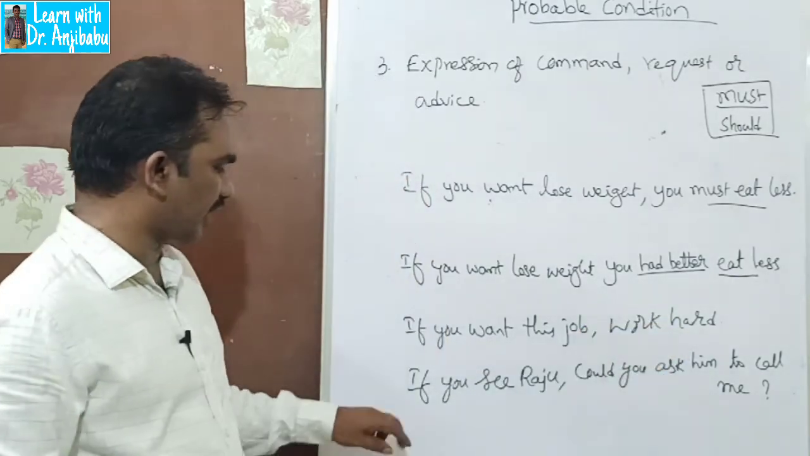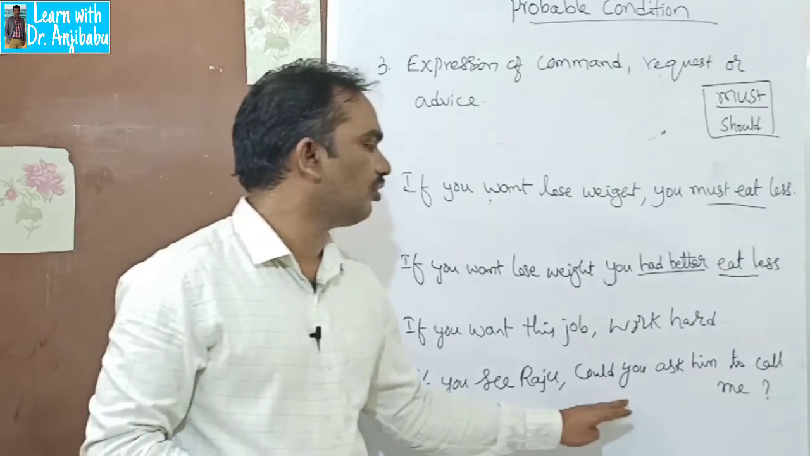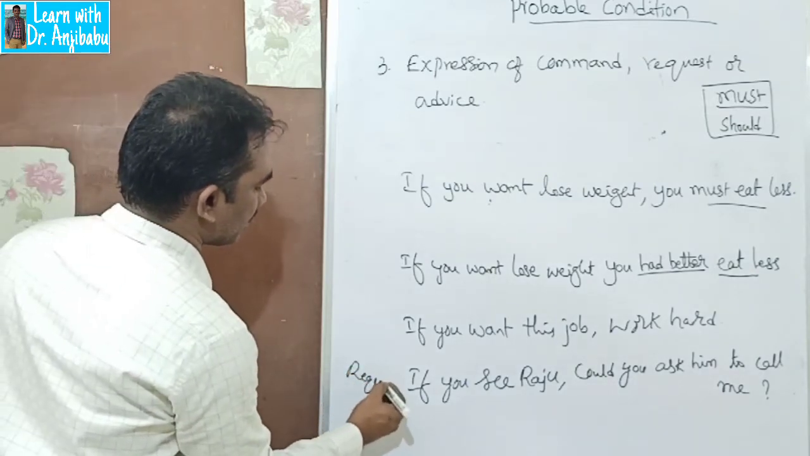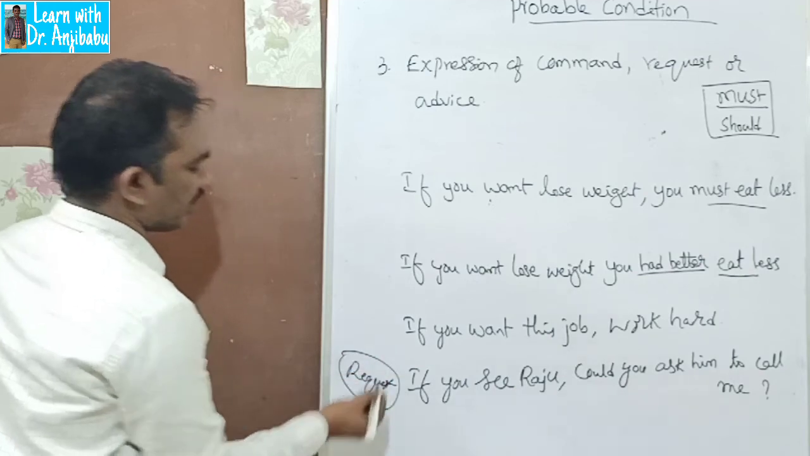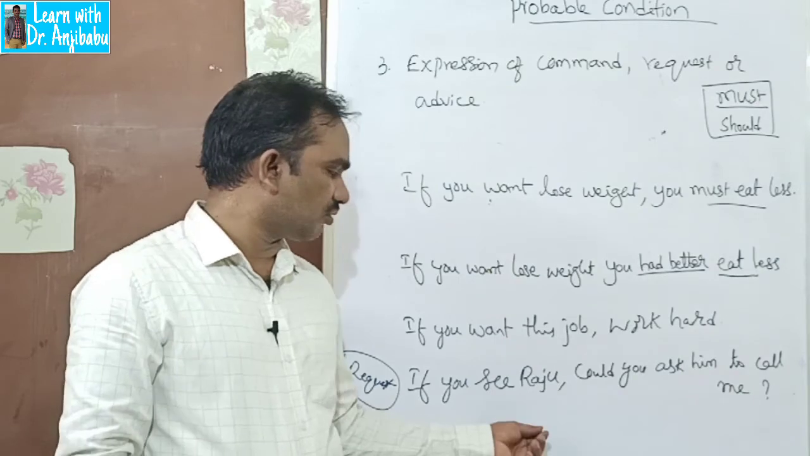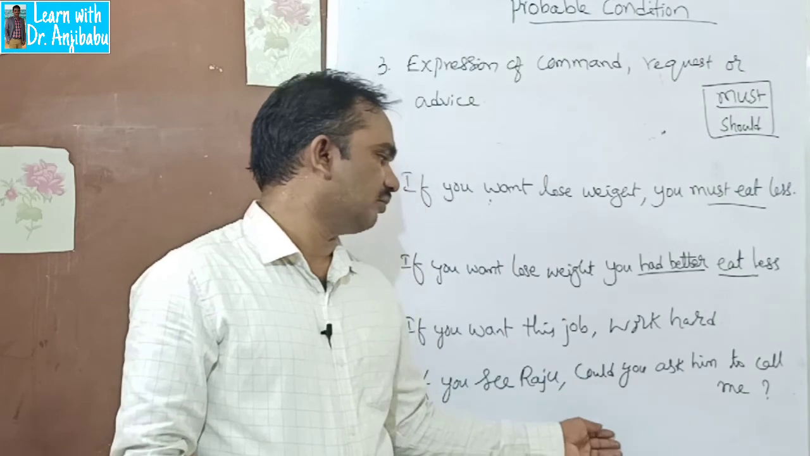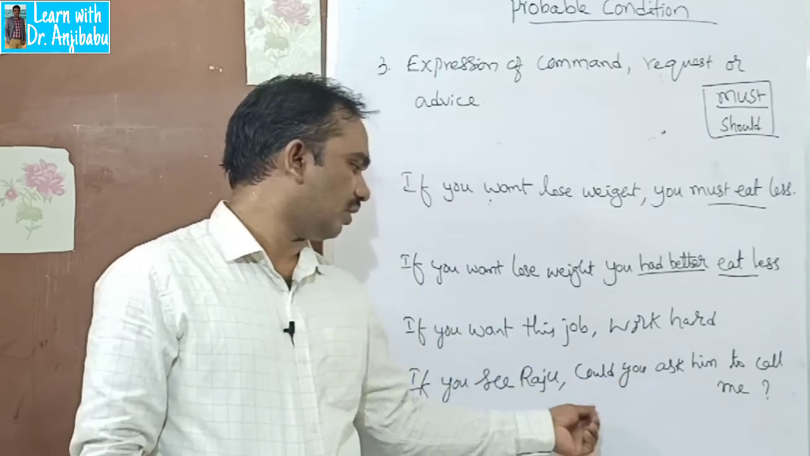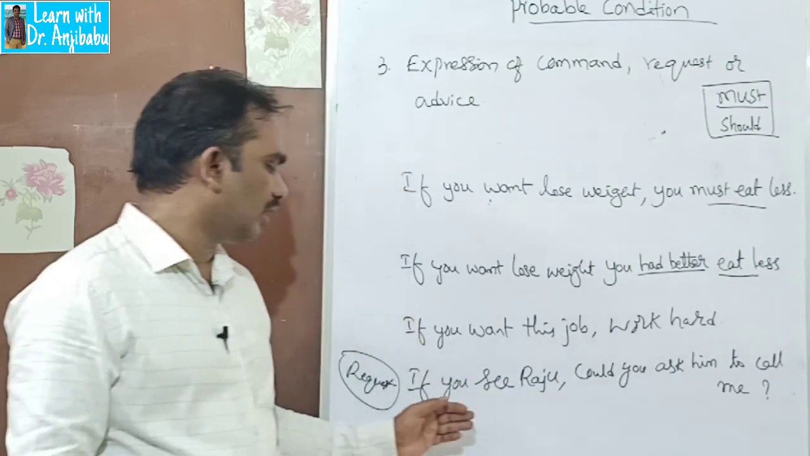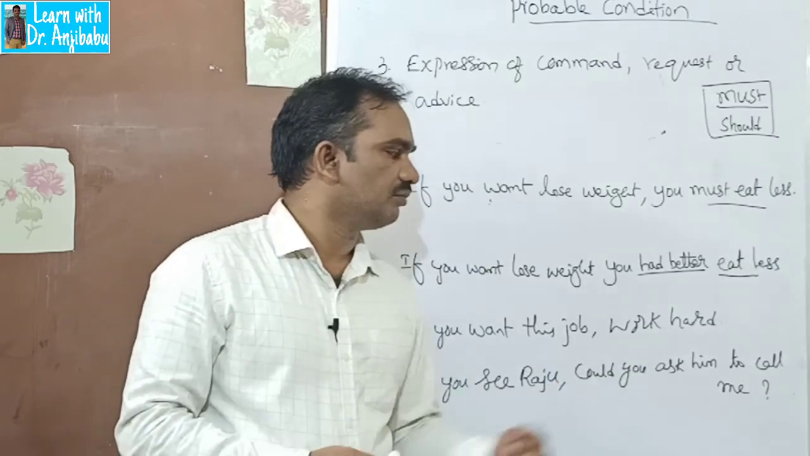And finally, if you see Razu, could you ask him to call me? What is this? This is a request. You want to talk to Razu, and you are requesting someone to inform him. But what are you saying? Could you ask him to call me? If you see Razu, that means if you meet Razu, could you ask him to call me?